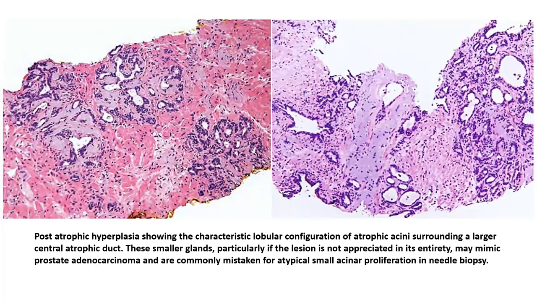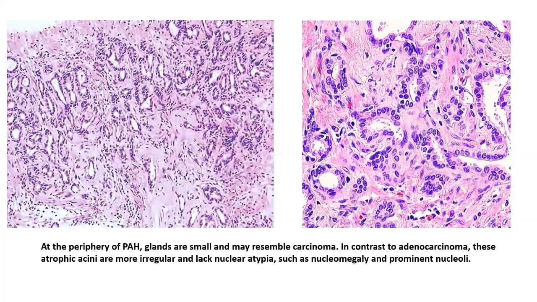Like, say, for example, in this case, in the image on the left, there are a few of these glands which appear as if they're haphazardly infiltrative, and you cannot really well appreciate the basal layer in some of these glands, but appreciate the fact that a few of these acini are still dilated, and this could still turn out to be a case of a post-atrophic hyperplasia. But remember that PAH is an important mimic for prostatic acinar carcinoma. Like in this particular case, there is a hyperplastic process happening, but the glands are atrophic. And if you look closely, you'll see that in most of the glands, you are able to appreciate the basal cell layer.